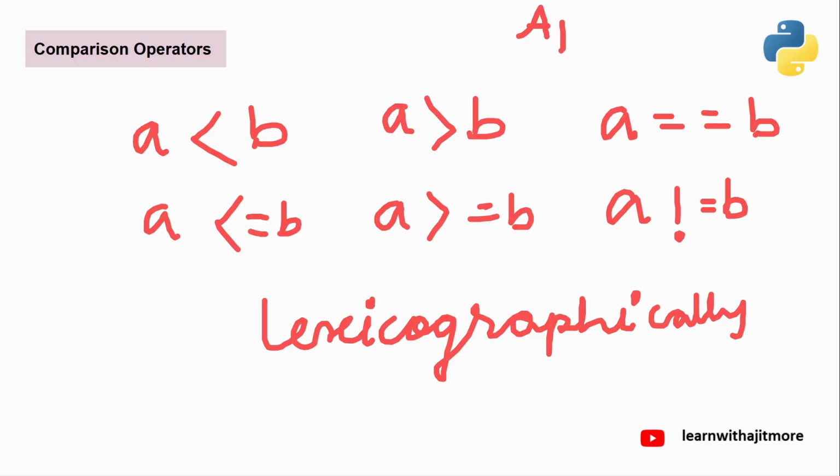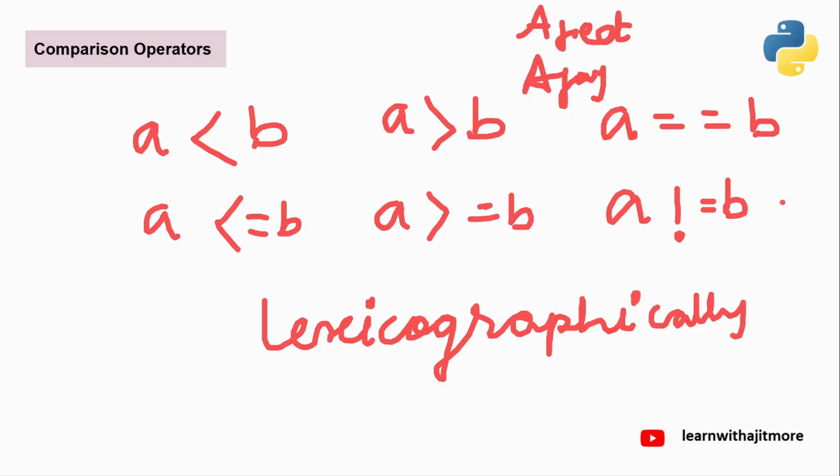Like if AJAY and AJEET are there, the first two letters A and J are the same, so the third is A and E. So Ajay will go up, Ajeet will come down. This is called alphabetic order or lexicographical order. So if you're doing these four comparisons on strings, it is going to do lexicographical comparison.